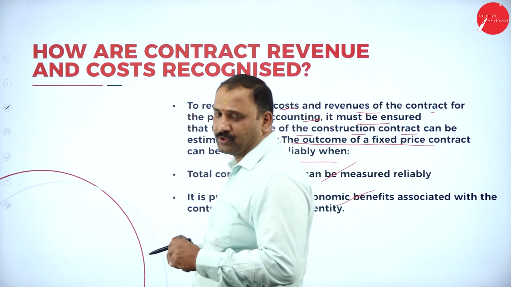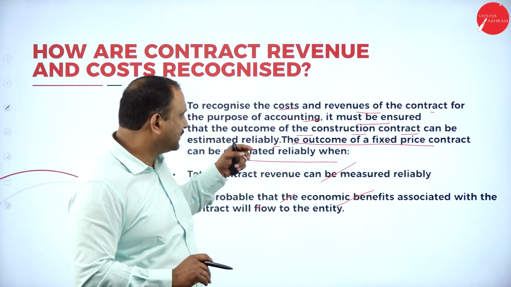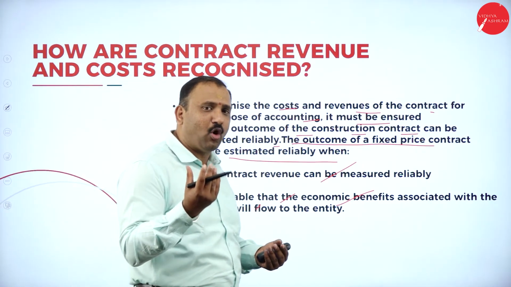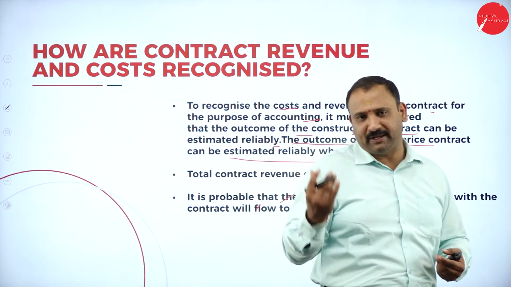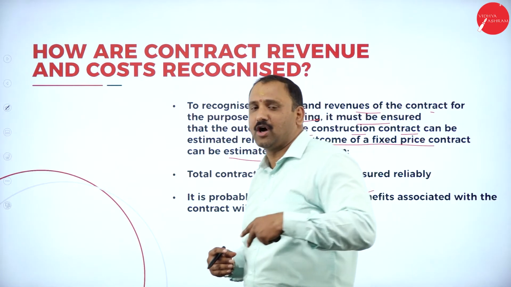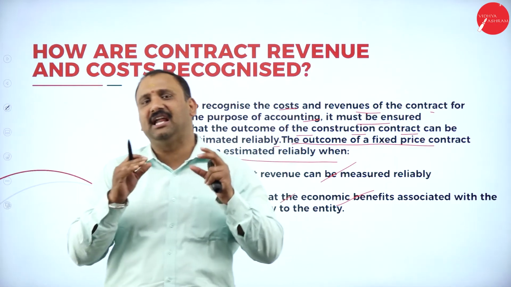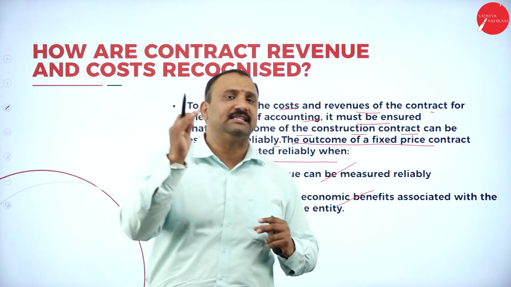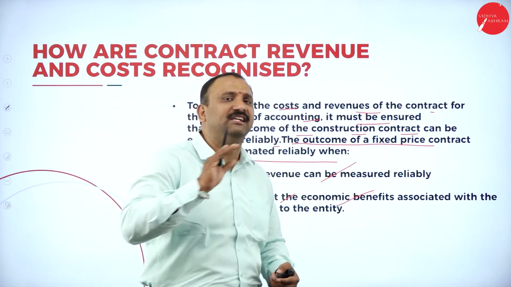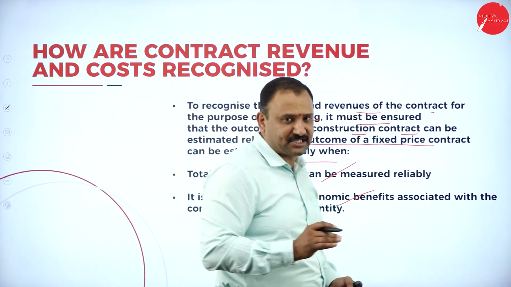Now what we are trying to do here is that as the construction gets over, we have two factors here. We need to see the outcome of the construction contract and we need to also understand the economic benefit of the entity. So in two ways, you can recognize the cost and revenue factor. One, when the asset is completely ready and reliably measured. So we know exactly this is the construction cost, this is the delivery date, and this is the value of it. So it is readily available. So then we can estimate the cost immediately and it can be recognized in the books of account.